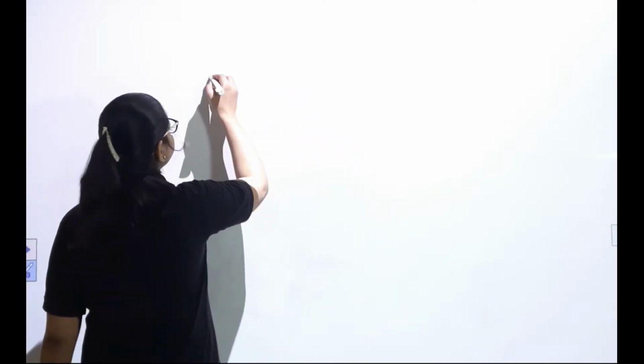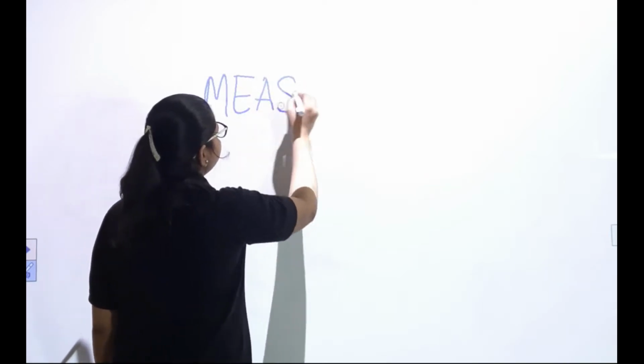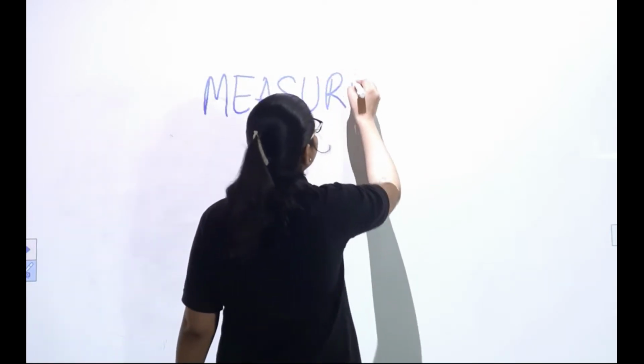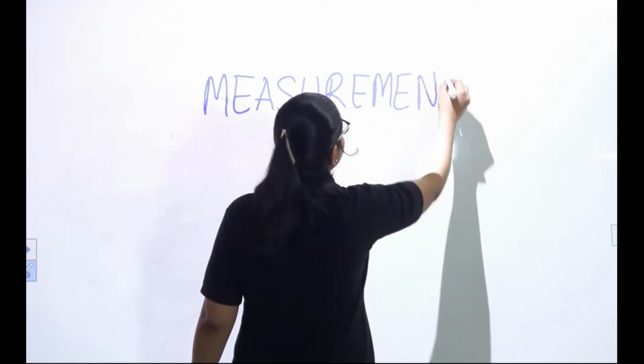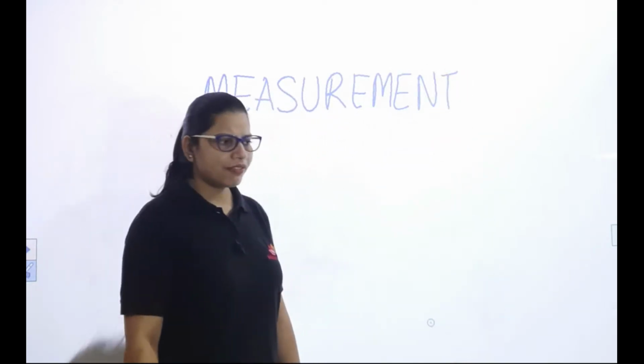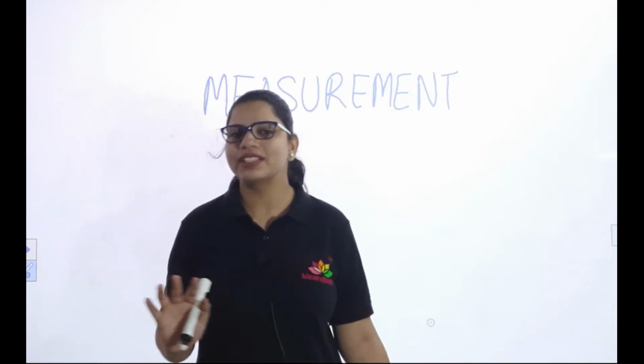These all types of things come under measurement. Let's say for example, I've said, kids, let's do some craft work today.